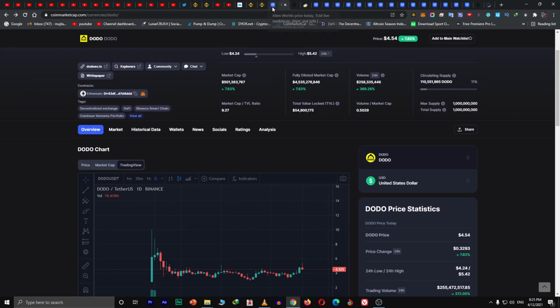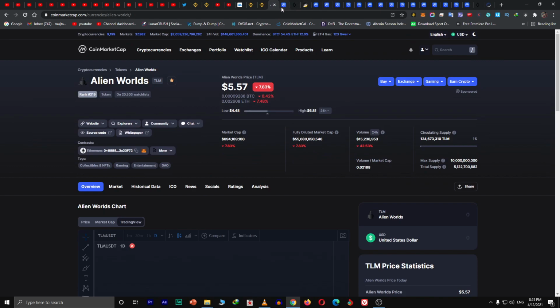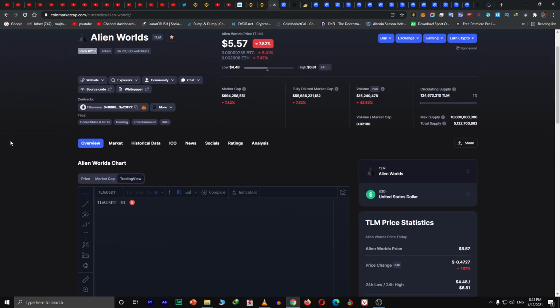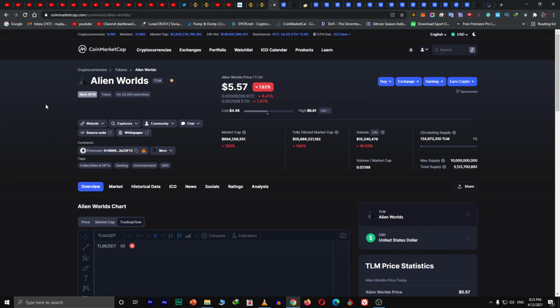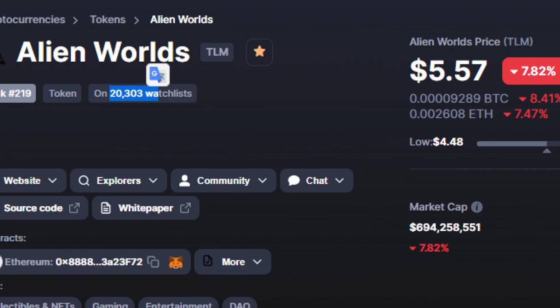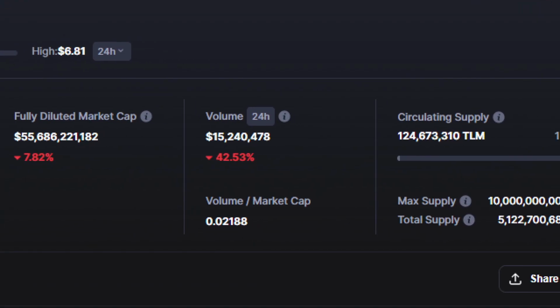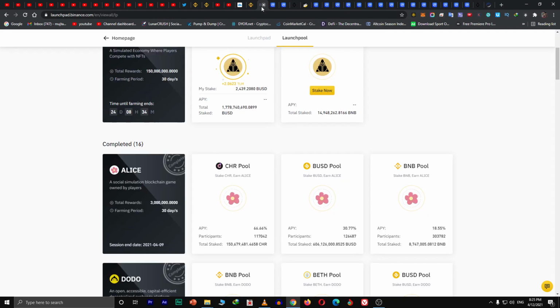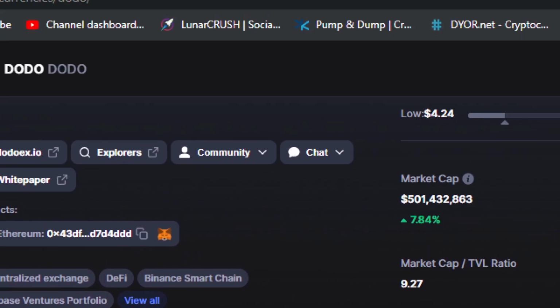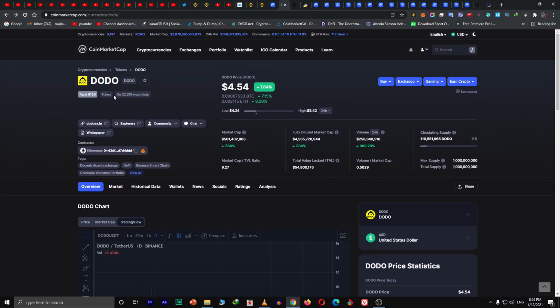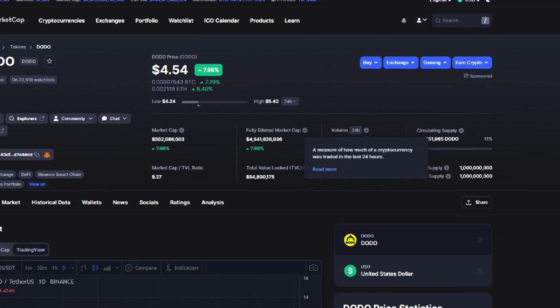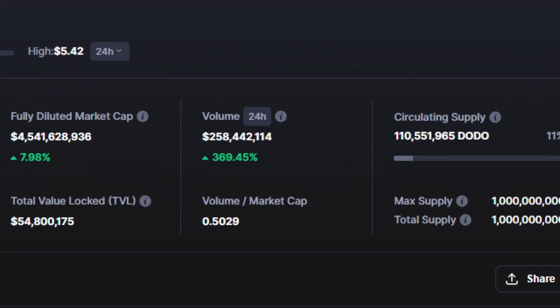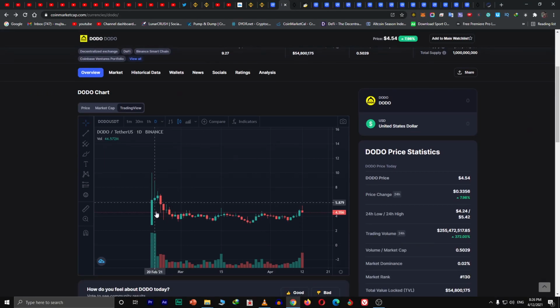So if we correlate with the DODO token, TLM is going to go as high as $10 because of the same watch list, same circulating supply, approximately the same circulating supply. And DODO here has the same number of people, approximately the same supply. So we can see this chart can go just like